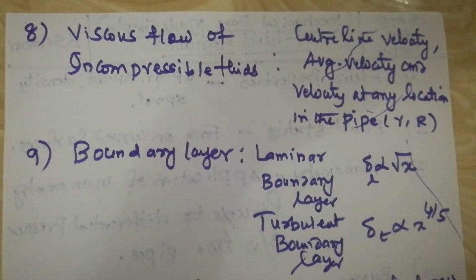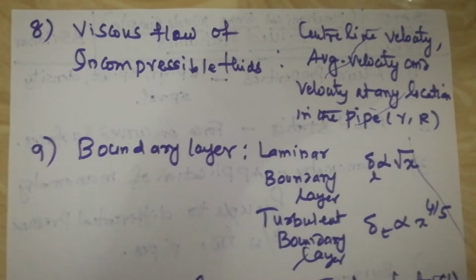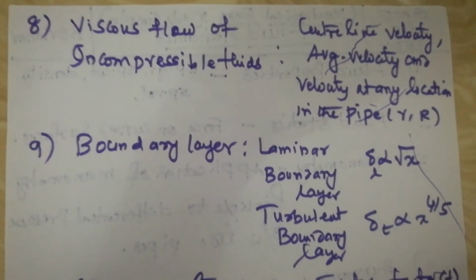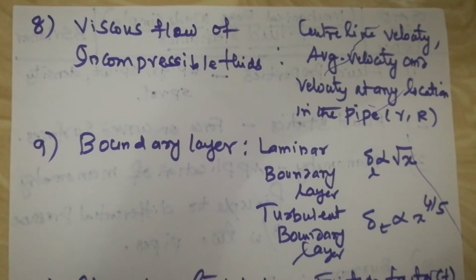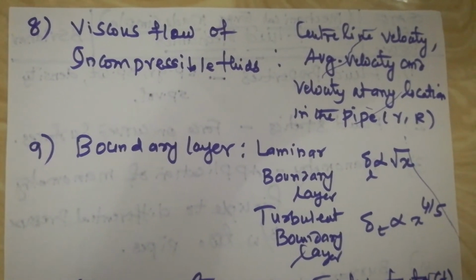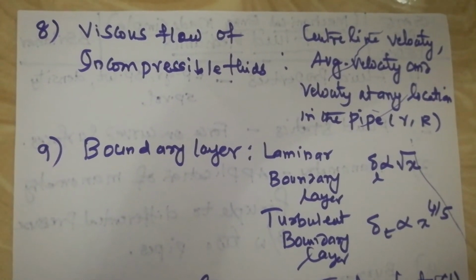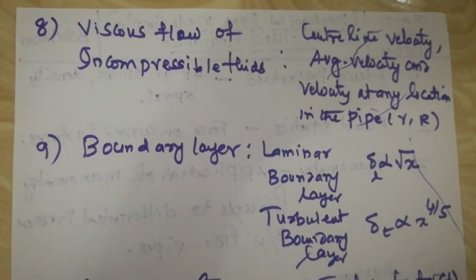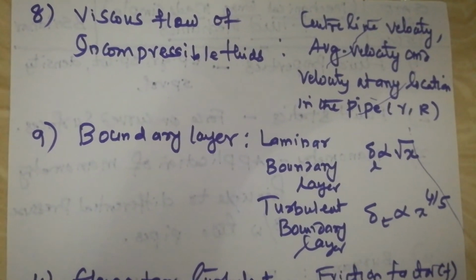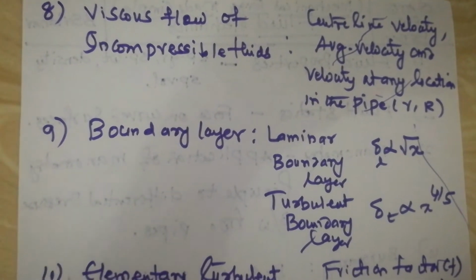And there is something called shear velocity also, right? You must be aware of that. There is one relationship between shear velocity and average velocity and also maximum velocity. So please be careful about that particular relationship, and you may be asked to find one velocity given the other two velocities. So please do some practice on this.